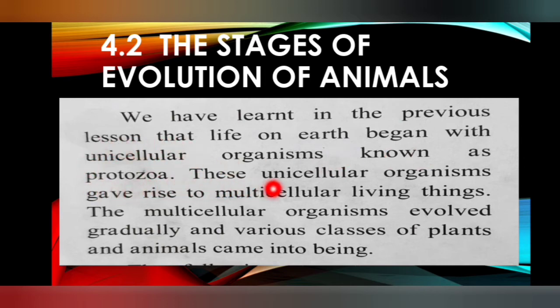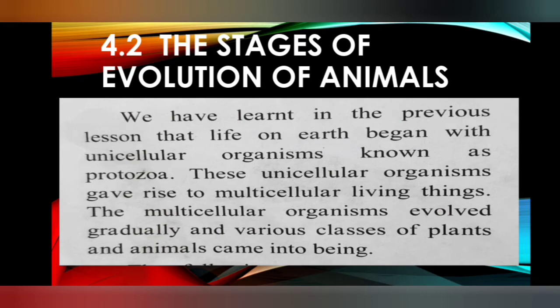These unicellular organisms gave rise to multicellular living things. The multicellular organisms evolved gradually, and various classes of plants and animals came into being.